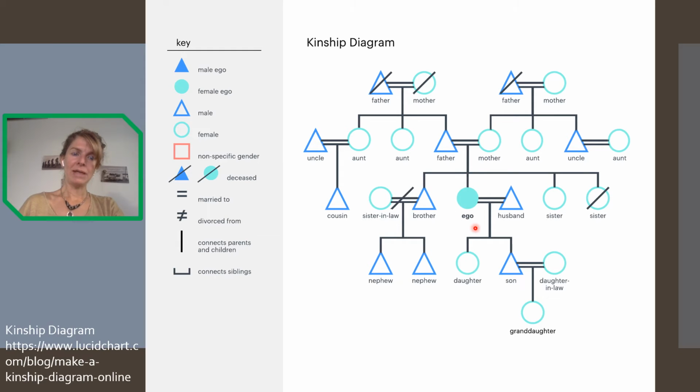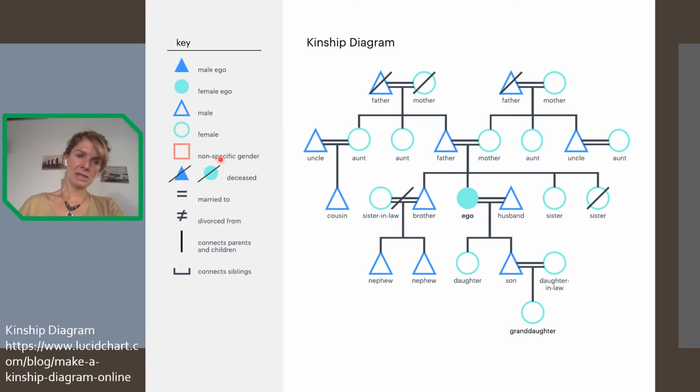All right? And then there are different symbols that I use to indicate the relationship between the people. The equal sign means married to, all right? So here, married to a person, that's the husband. And we can see that this couple has two children, a daughter and a son. The son is also married to a daughter-in-law, and they have a child together. They have a little girl, all right?